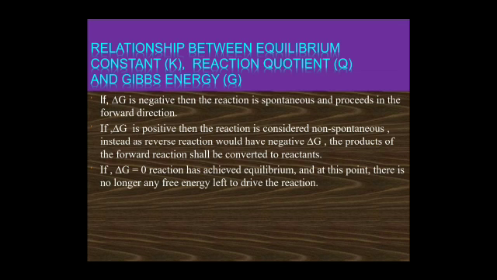Relationship between equilibrium constant K, reaction quotient Q and Gibbs energy. What is the Gibbs energy? And what is the change in Gibbs energy? If delta G, the change in Gibbs energy, is negative, then the reaction is spontaneous and proceeds in the forward direction. If delta G is positive, then the reaction is considered non-spontaneous. If delta G is 0, the reaction has achieved equilibrium.